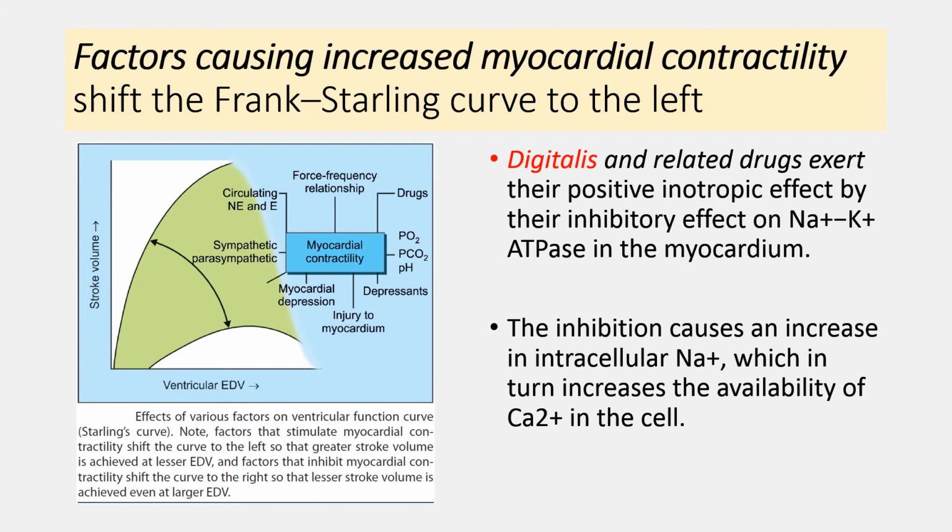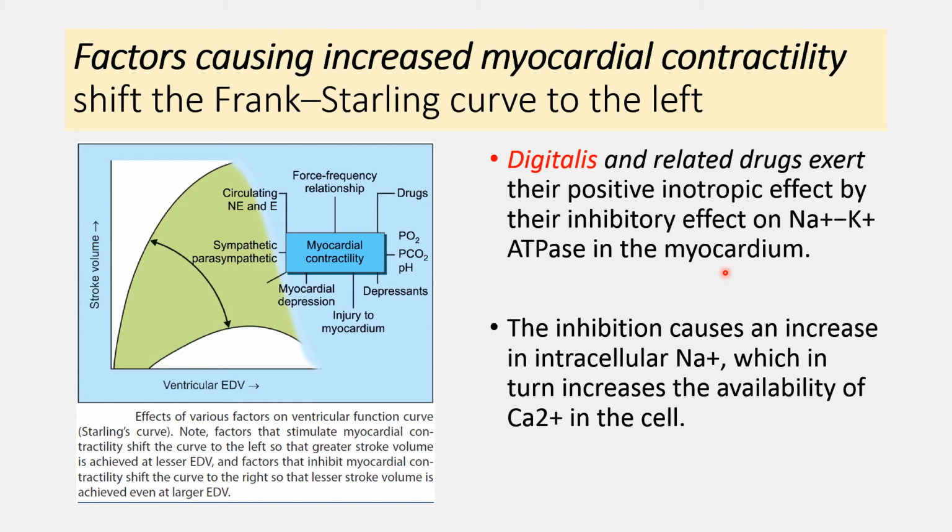Digitalis and related drugs exert their positive inotropic effect by an inhibitory effect on the sodium potassium ATPase in the myocardium. The function of the sodium potassium pump is to pump sodium outside the cell and potassium inside the cell. So whenever the sodium potassium ATPase pump is inhibited, it increases intracellular sodium.